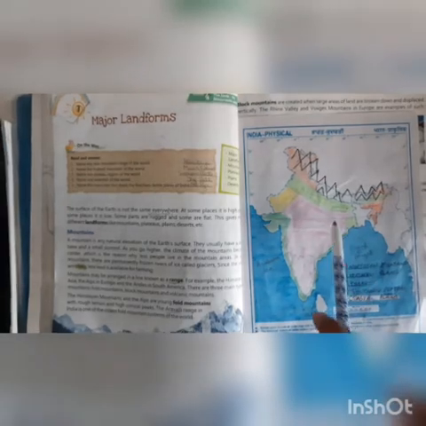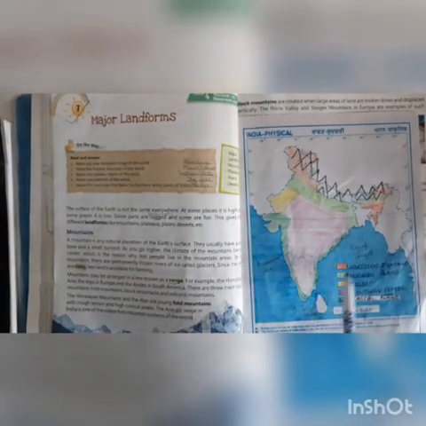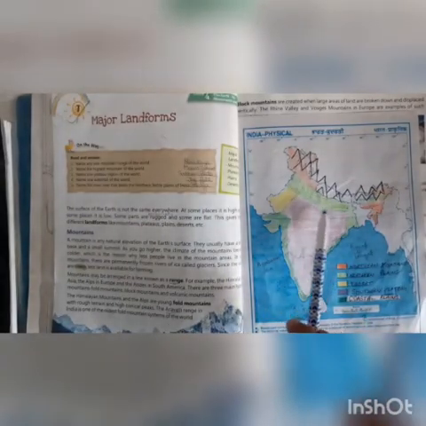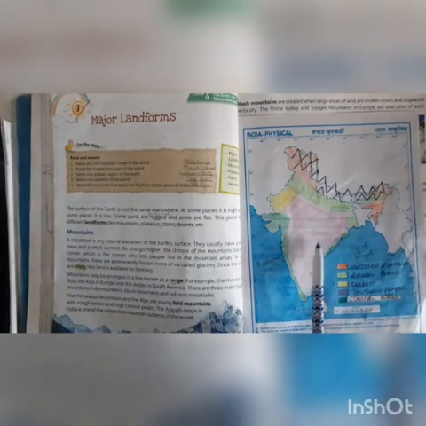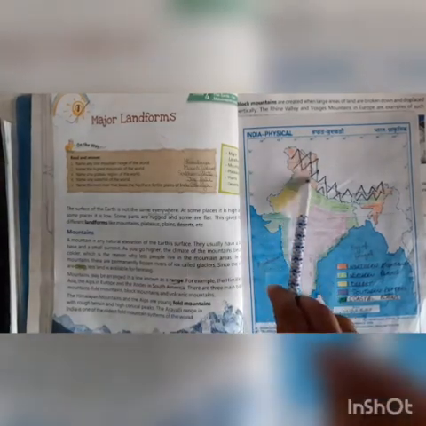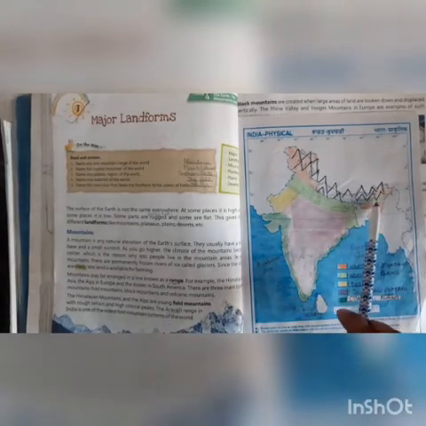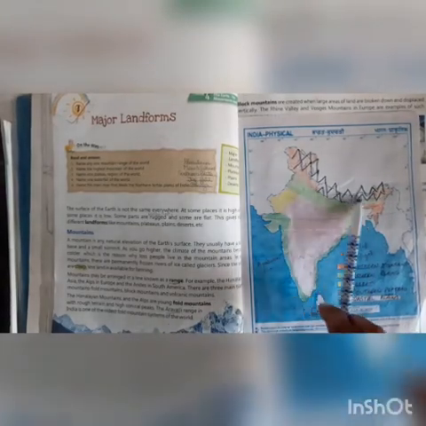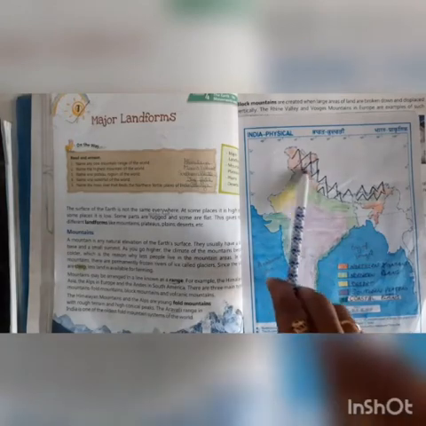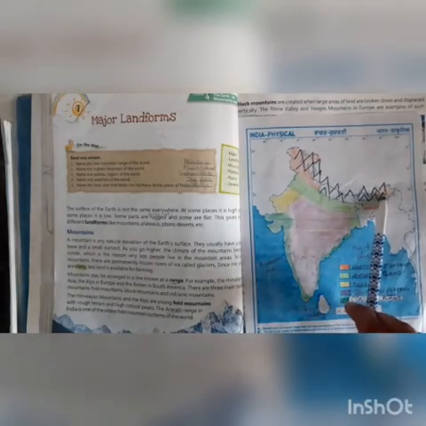We have a map of India. There are some physical features on the map of India. They are called landforms. The northern side is the mountain area, then the northern plain, desert area and the plateaus. You can see on the northern side it is the range of the mountains. It is also called the chain of the mountains.